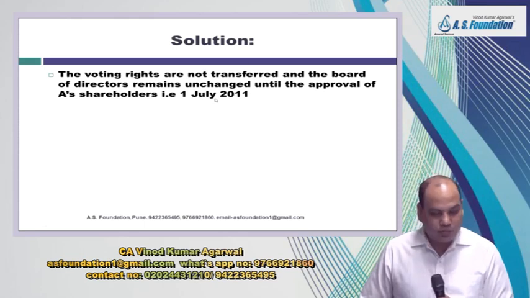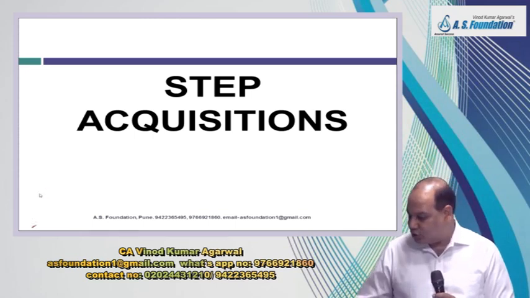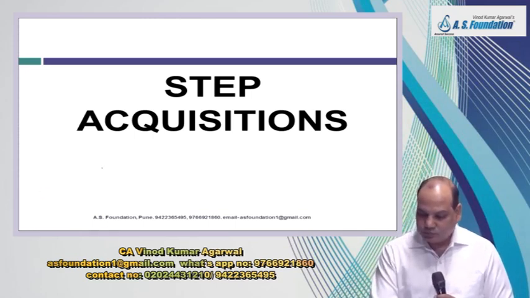Now come to one more point with respect to date of acquisition, and that is called step acquisition. What is step acquisition? First you acquired 20% share on 1st July 2019.